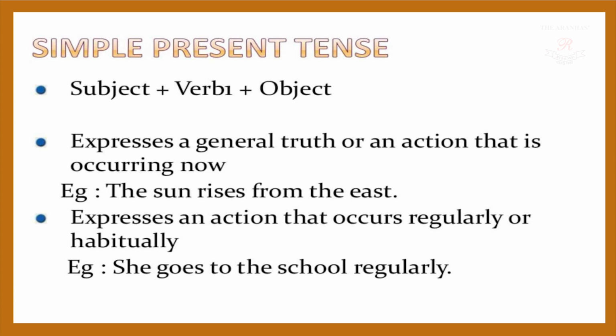So the sun rises in the east. This is a universal truth. Yes or no? So that comes under your simple present tense. We use simple present tense for those kinds of sentences, or for some scientific fact. The earth revolves around the sun.